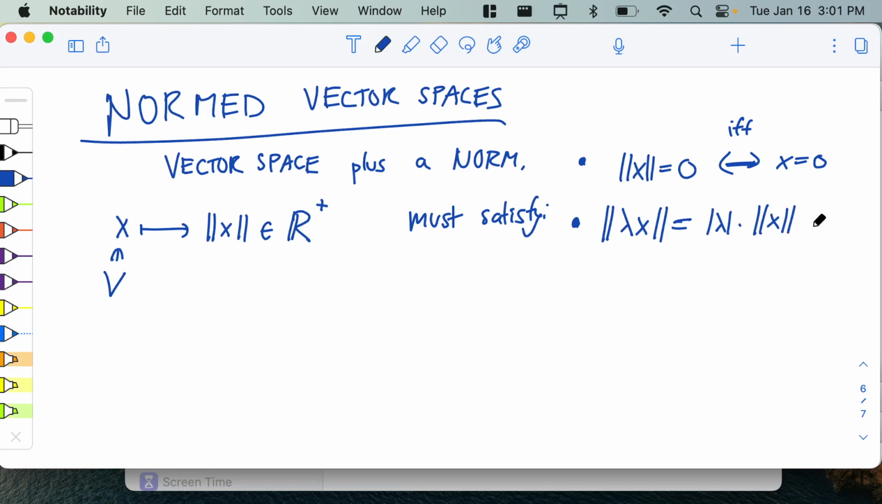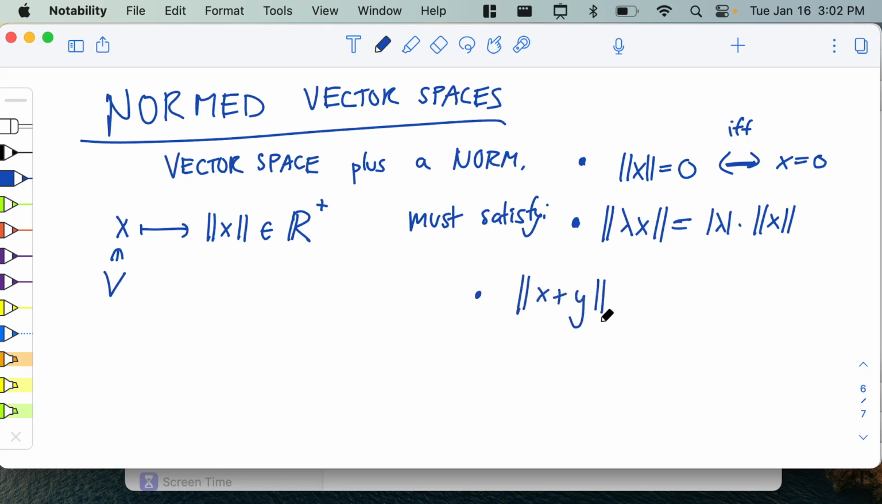Again, it makes sense to think of it as a kind of measurement of the length of a vector, right? Of course, the vectors are these weird abstract things, but you want it to satisfy that. And last but not least is it has to satisfy triangle inequality. So this last one is triangle inequality.